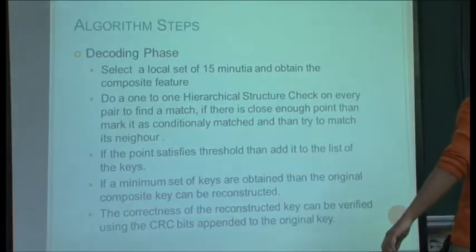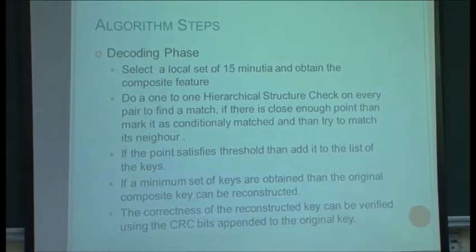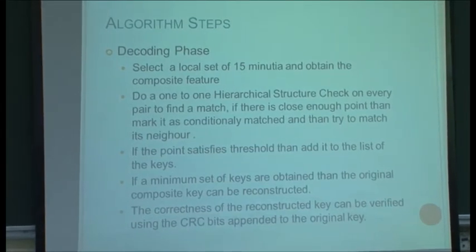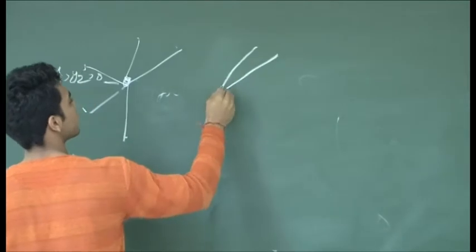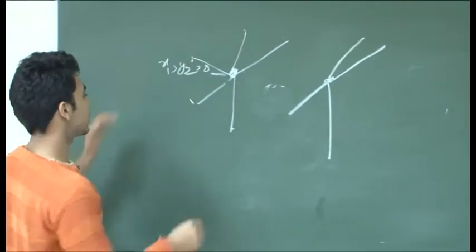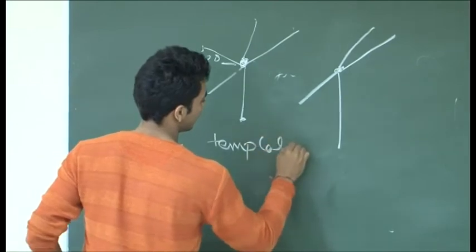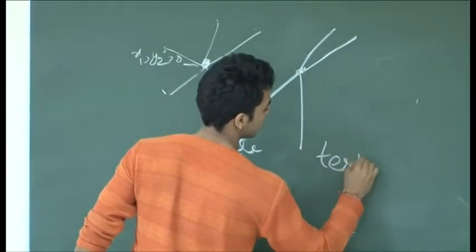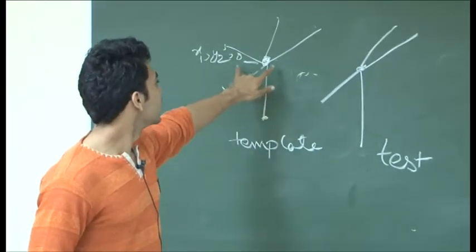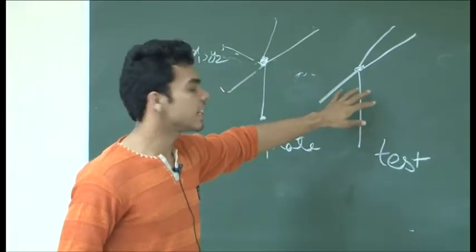So in the decoding phase, what we do is we take a local set of the image, then we obtain the composite vector of that image, and then use a hierarchical structure check. Let me explain this. For example, this is the template. This is the test. This is the template vector that we have stored, and this is the reference test vector that we get.